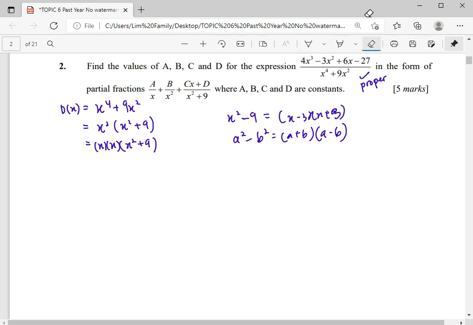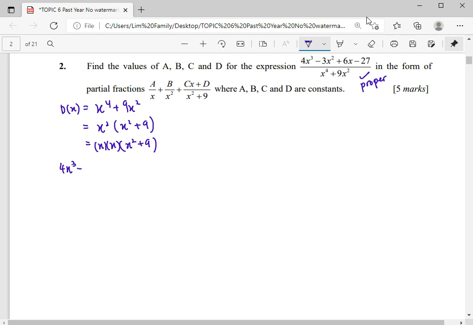Then we're going to do our step 3. Step 3 means we're going to split our factor. So taking our fraction here, (4x cubed minus 3x squared plus 6x minus 27), we put in our factorization, which is x squared and x squared plus 9, which means we have a repeating factor and a quadratic factor.